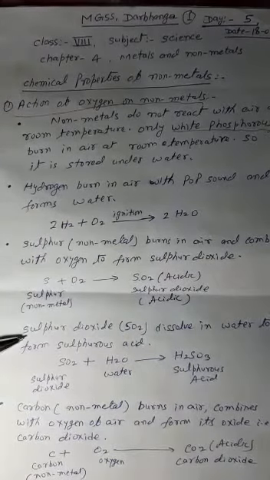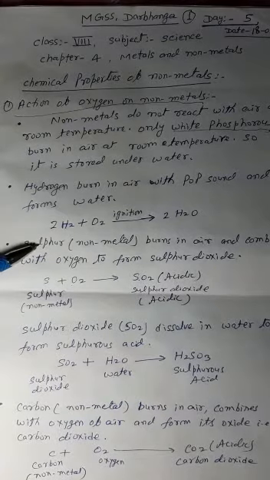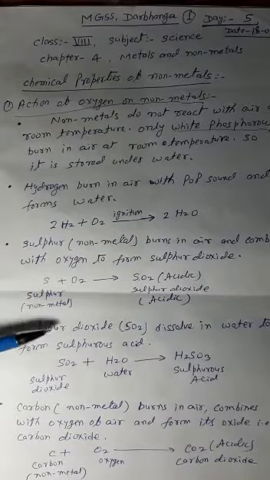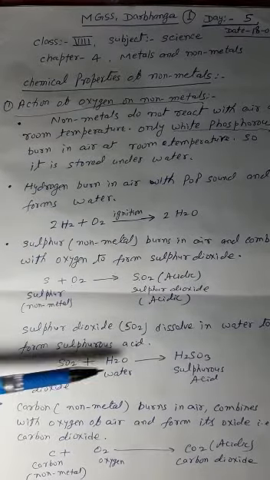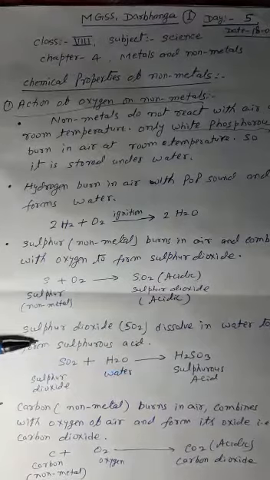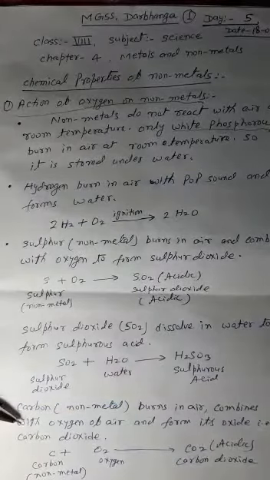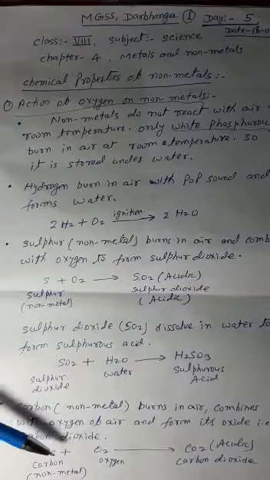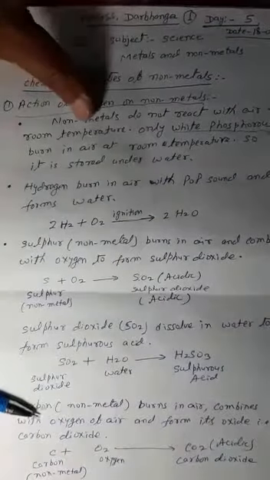This is the sulfur. And then we have read about how hydrogen reacts with oxygen, how sulfur reacts with oxygen. When this sulfur dioxide, acidic in nature, combines with water, then it forms sulfurous acid, H2SO3. Carbon is also a non-metal. When carbon burns in air, then it combines with oxygen of the air and forms its oxide, that is carbon dioxide. C plus O2. C means carbon, a non-metal, O2 oxygen, and then it forms carbon dioxide. Carbon dioxide is also acidic in nature.